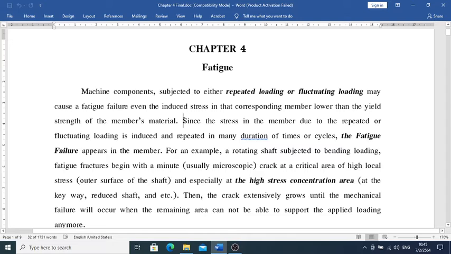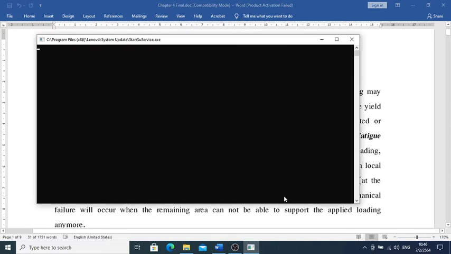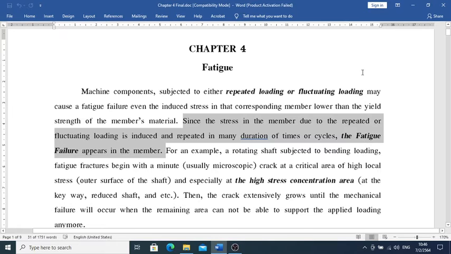So it says in here, since the stress in the members due to repeated or fluctuating loading is induced and repeated in many durations of time or cycles, okay, you guys understand about cycles already, right? The fatigue failure appears in the members. So what does it mean by cycle? In machine components or some kind of machine, it's going to be repeated in a cycle.